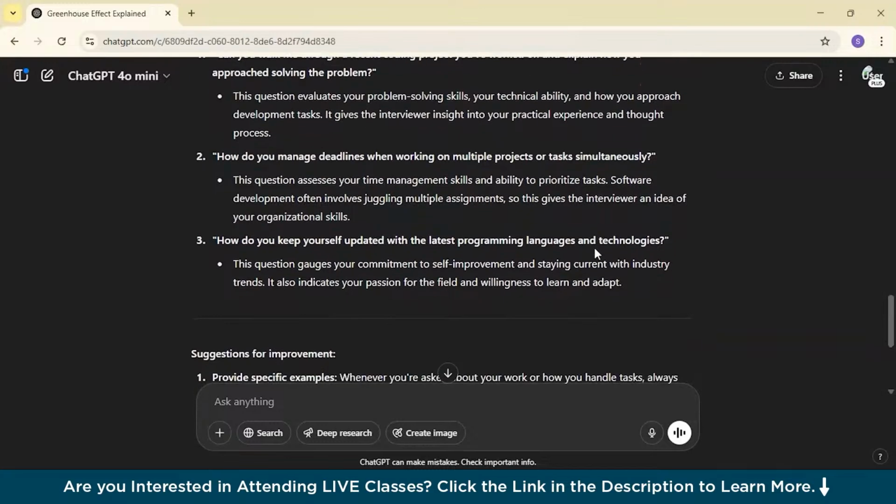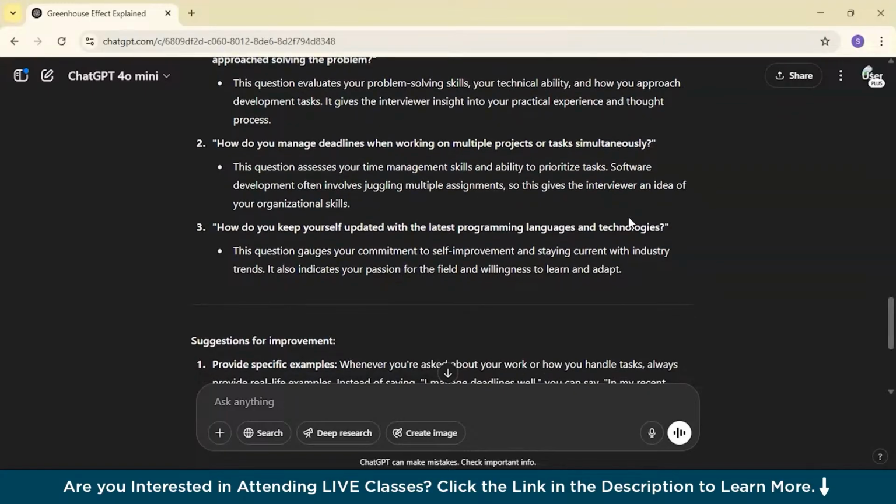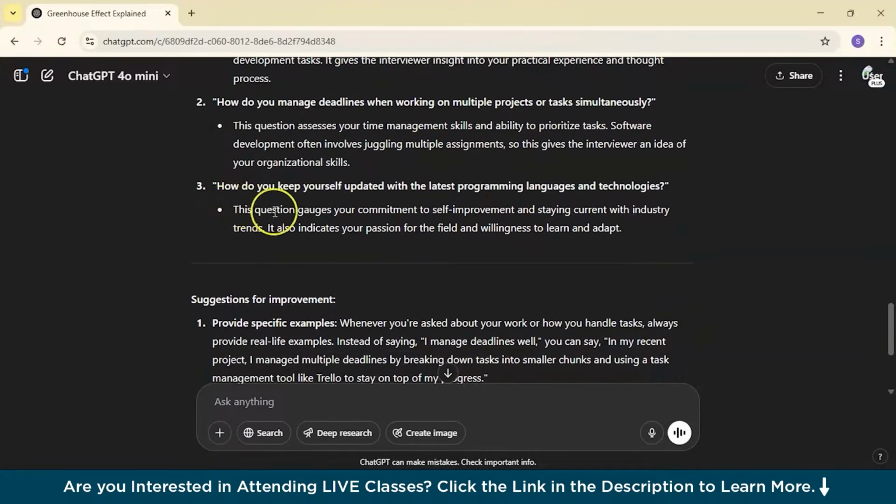So how do you manage deadlines when working on multiple projects or tasks simultaneously? This question assesses your time management skills and ability to prioritize tasks. Software development often involves juggling multiple assignments. So this gives the interviewer an idea of your organization skills. So this is very important. It has also written, how do you keep yourself updated with the latest programming languages and technologies? So basically this question looks at your learning ability, the self-improvement part. So it has even created one answer over it.